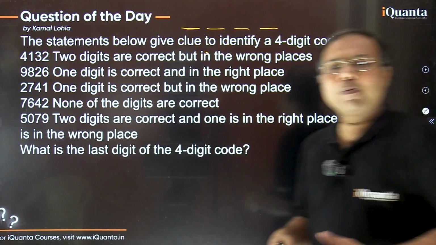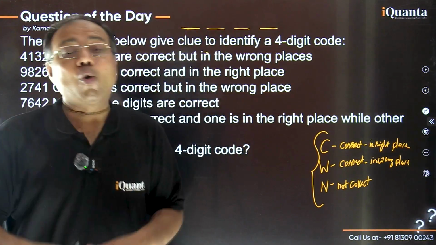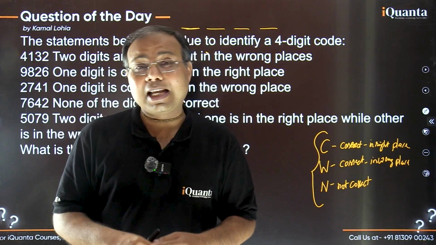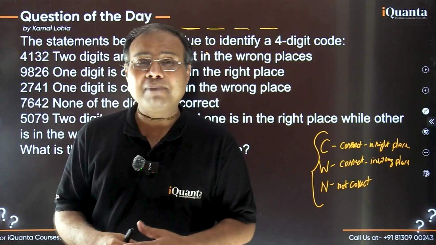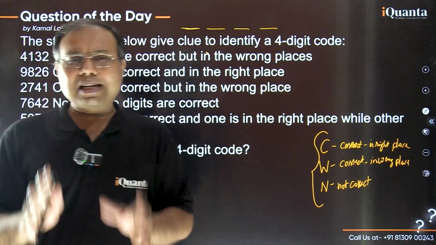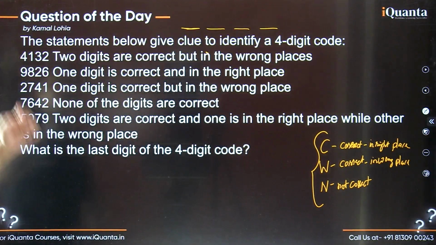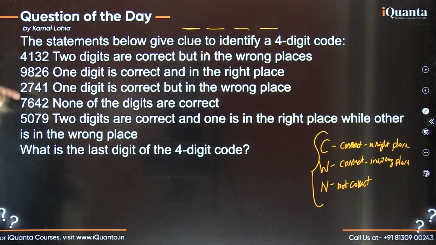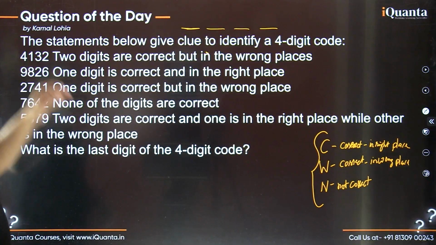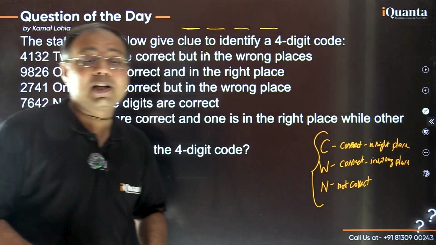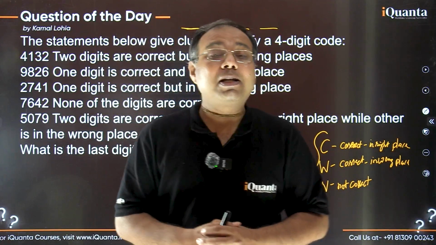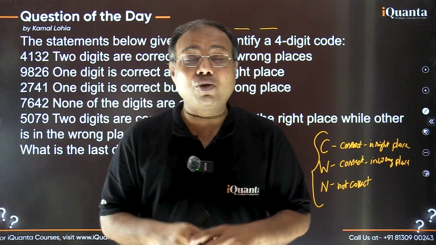So let's use this notation to represent these digits, right? And then it will be easier for us to identify कि कौन सा digit use होने वाला है, कौन सा नहीं, and किस place पे. Fine. And then we can have a calculated idea. Otherwise, vaguely, if you are going to see this 1, 2, 3, 4, 5, there are 5 different numbers mentioned here, and 5 into 4, 20 digits are to be discussed there. Of course, some digits are repeated, but it is going to be very cumbersome if you don't have any mechanism.